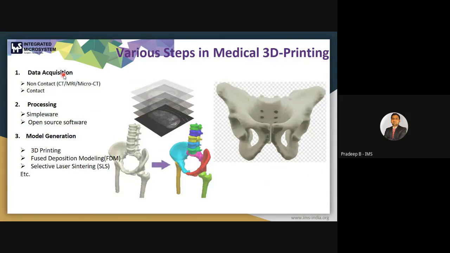Now we can see the various steps in medical 3D printing. The first step is data acquisition. We know that there are two types, non-contact and contact. Everyone is familiar with these. After the acquisition, we proceed to the processing, where we can use different softwares. We are using Simpleware, and we will discuss a few case studies as well. Next is model generation. For model generation, we can adopt 3D printing, FDM, SLS, and there are so many techniques available for 3D printing applications.